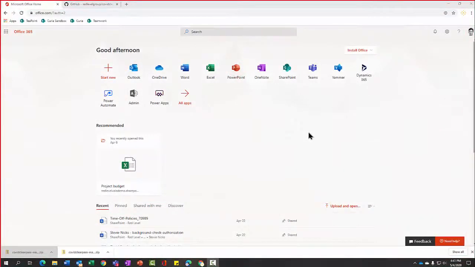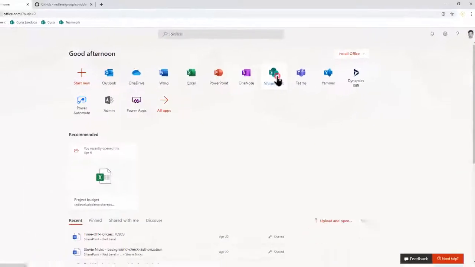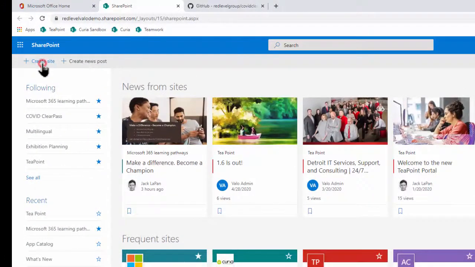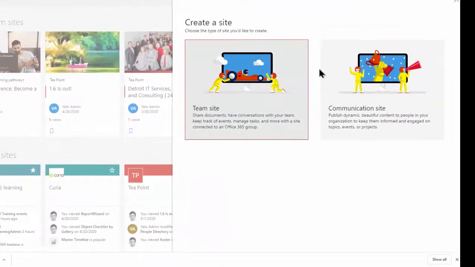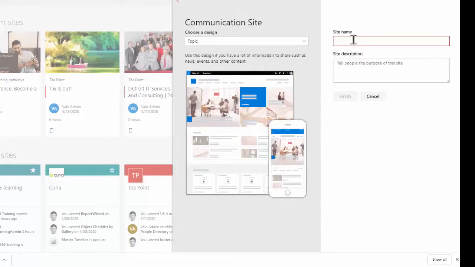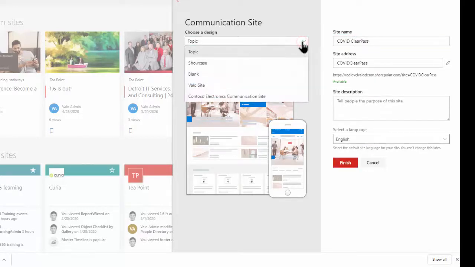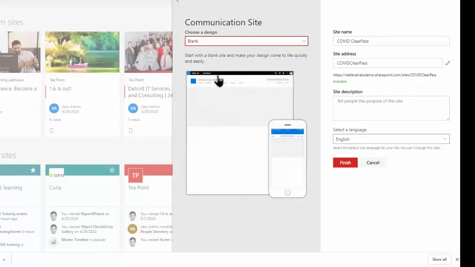Go to office.com and select SharePoint. Create site. Select communication site. And we'll call this ClearPass. Do a blank communication site and hit finish.